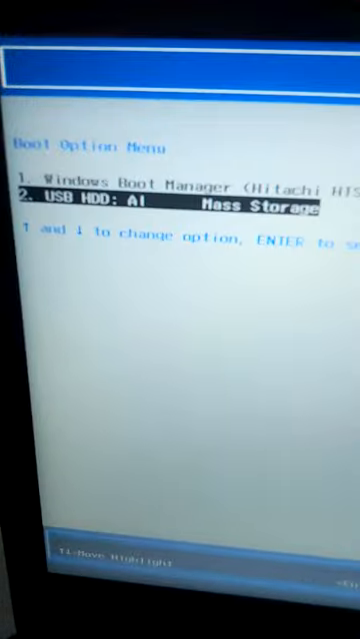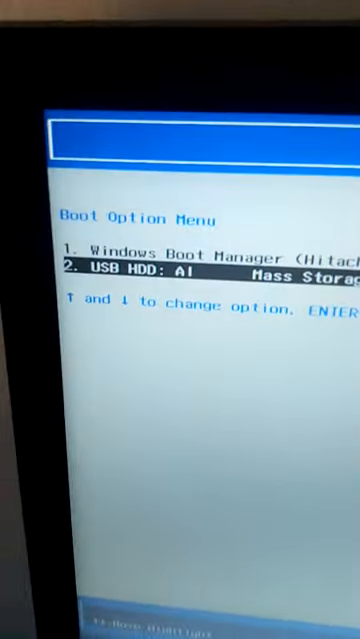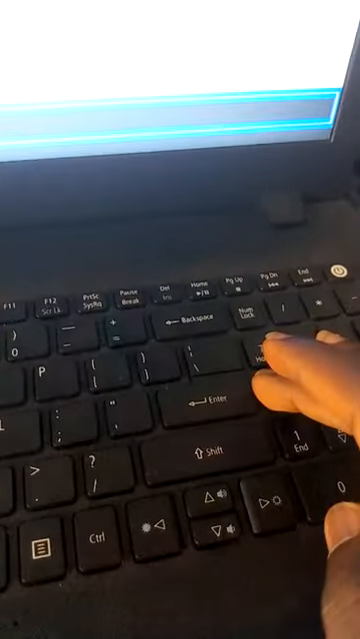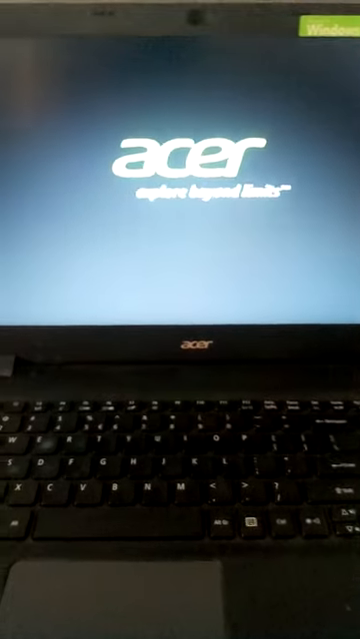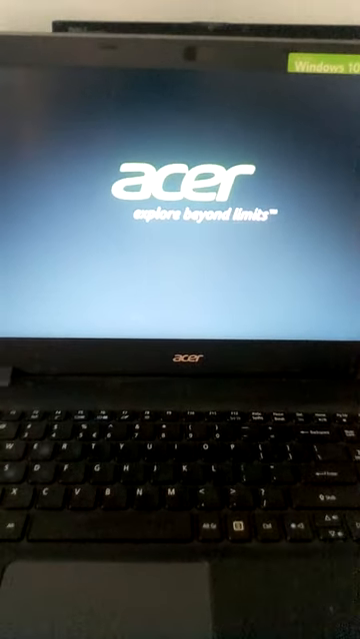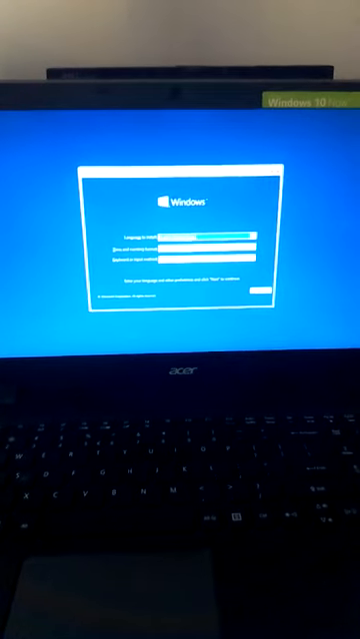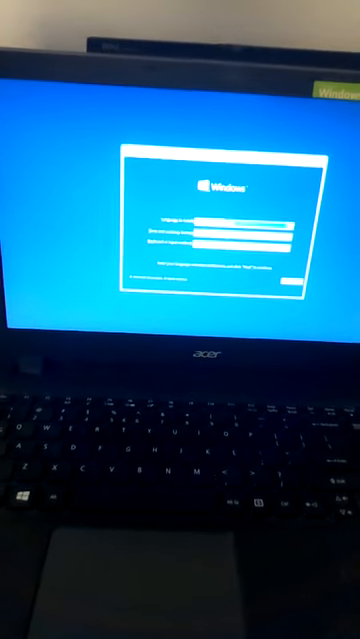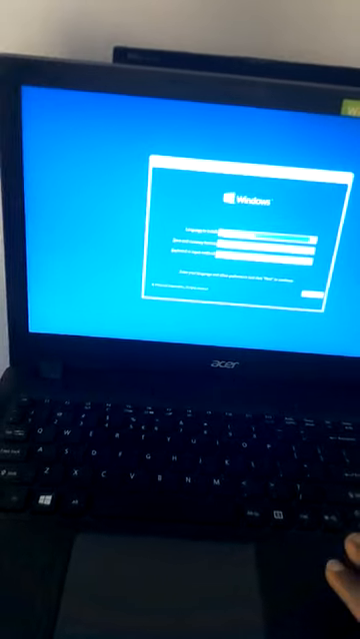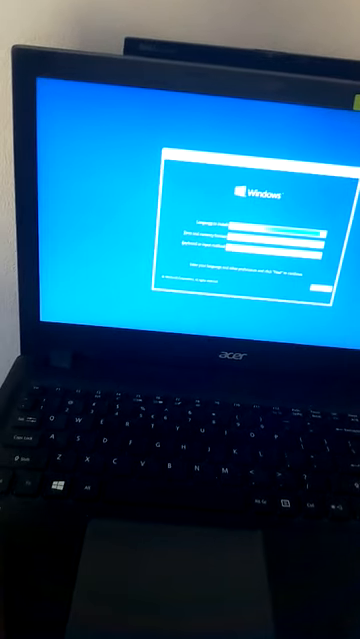We'll be installing Windows 10. Then I have selected the USB HDD mass storage option. You can see there. Then the next step, you hit enter. This is the enter key. You hit enter and give it time. Okay, here we go. Your Windows 10 has already been launched.